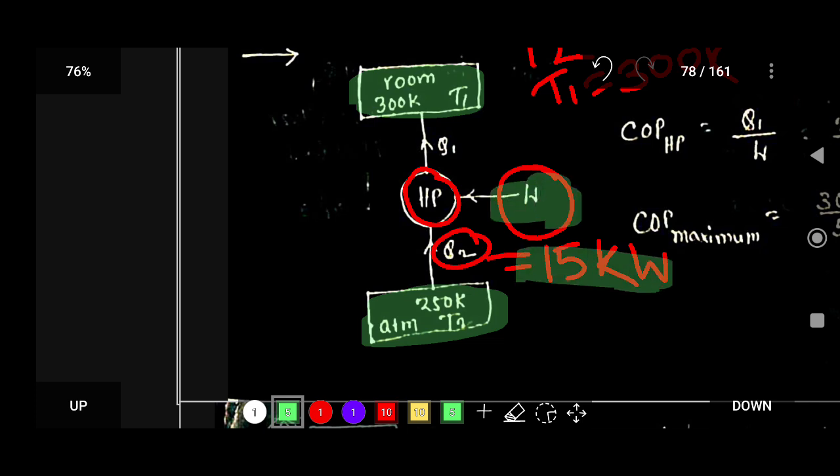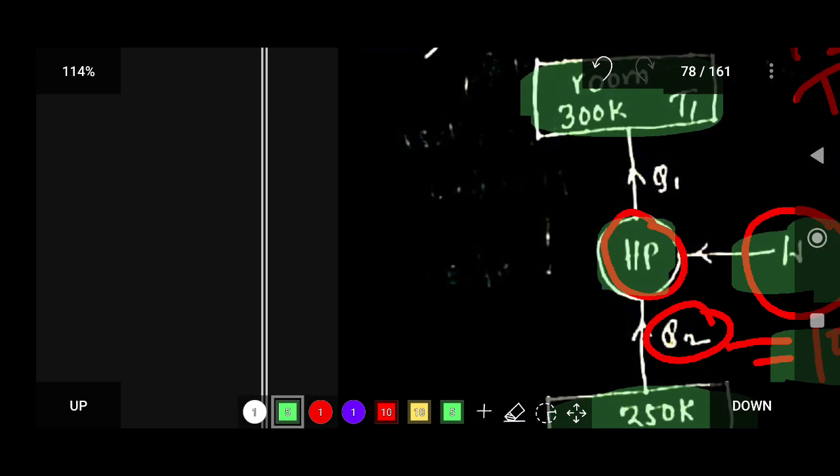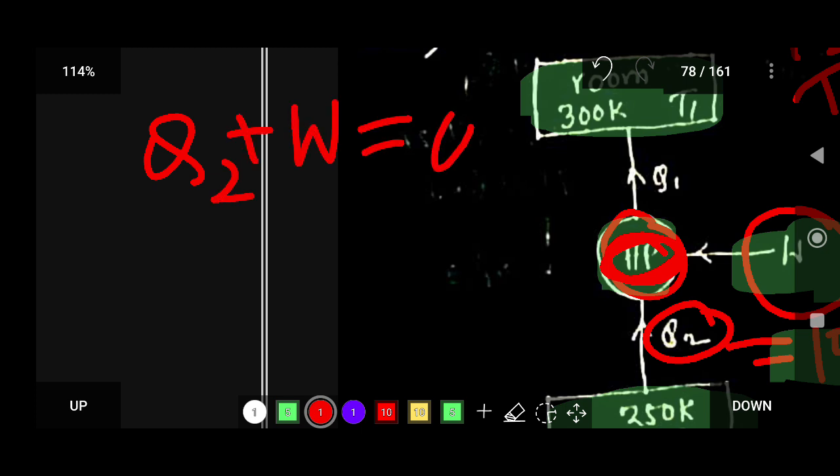So if the heat pump is our system, from first law of thermodynamics, that is conservation of energy, Q2 is entering the system and W is entering the system, and Q1 energy is going out of the system.